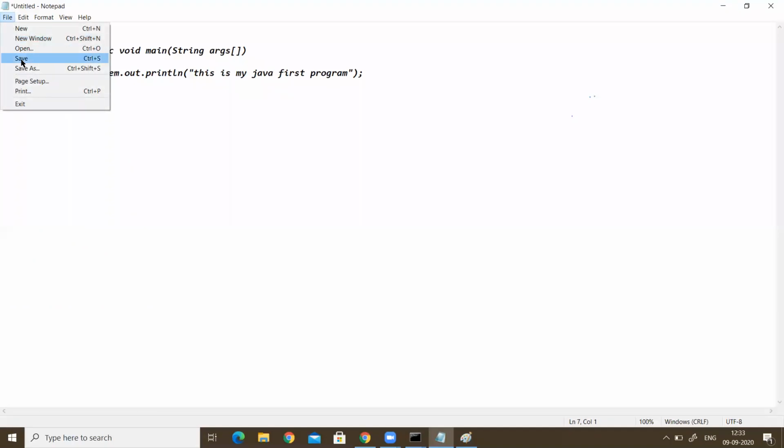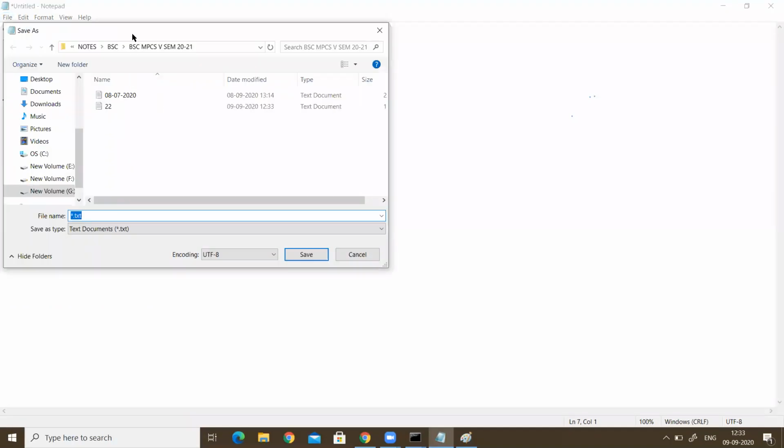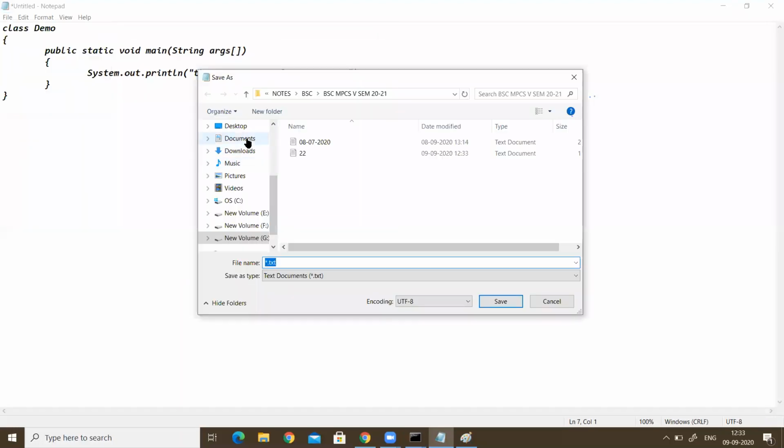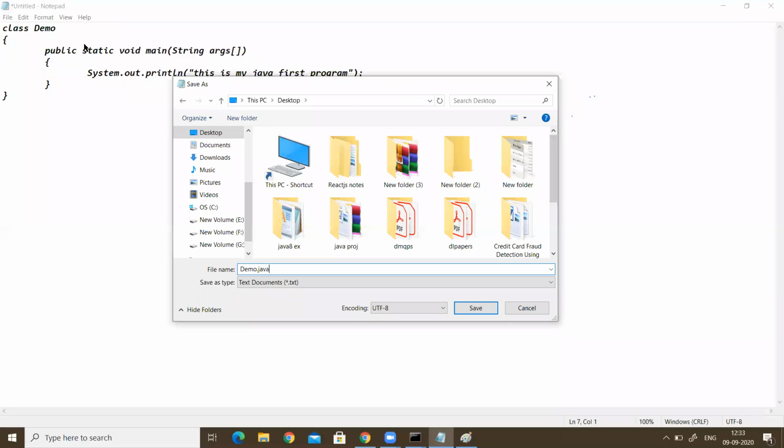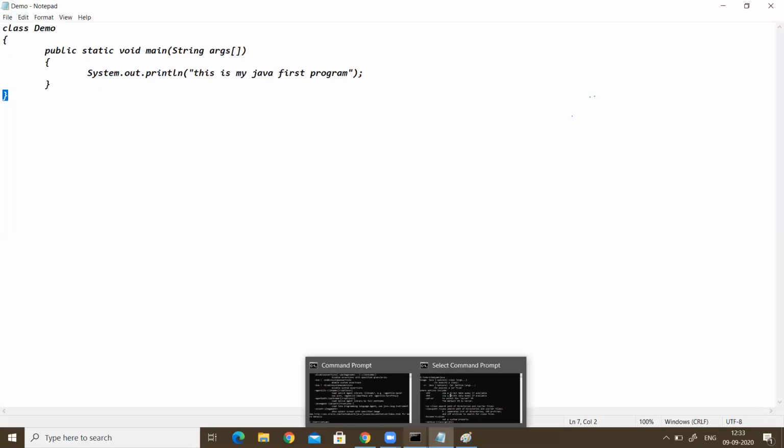I can save this on the desktop. What is the class name? Demo.java. .java is the extension we must give. Class name and then Demo.java on the desktop. I am saving this. Right, saving is over. Now go to the command prompt.